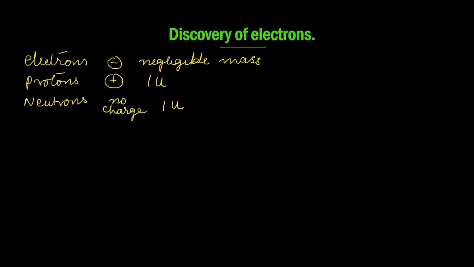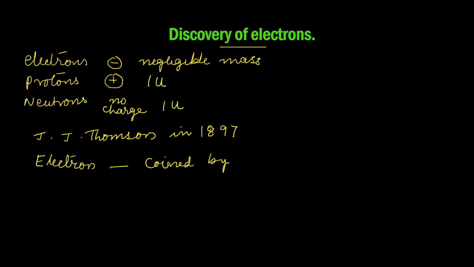Our knowledge about these subatomic particles is the result of experiments conducted by a number of scientists in the first half and second half of the 19th century. The negatively charged particles were called electrons by J.J. Thomson as far back as 1897. The term electron was coined by another scientist, G. Johnstone Stoney, in the year 1891. Johnstone Stoney was the Cambridge classmate of J.J. Thomson.